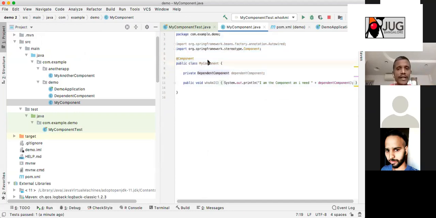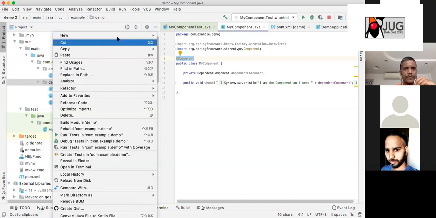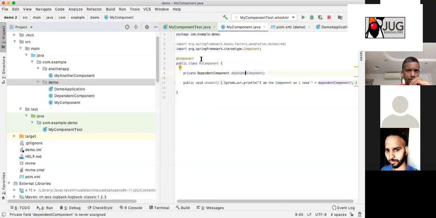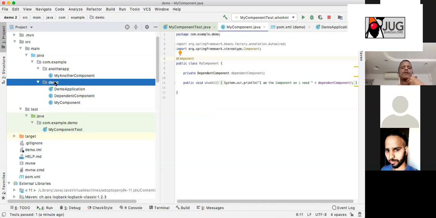Should I need this @Component if I want to bring in all the elements? Say, for example, if you are bringing in a third-party library, they will not be Spring applications, but you need to bring them into the Spring ecosystem. How do you bring them? Using @Component, the Spring container is able to understand that this particular class belongs to the Spring container. If you are not putting that component, it won't understand, so it will fail with a bean not found exception or something.